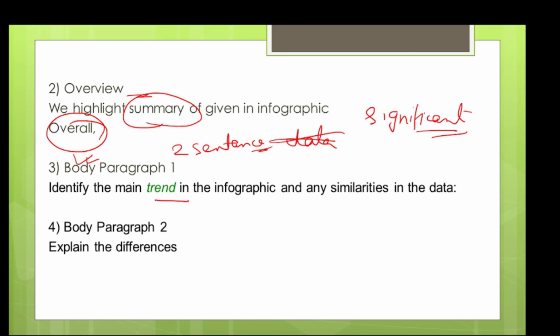Then comes your first body paragraph. In this you can mention the trend. In the second you can explain the difference. Okay, so this is the basic format of report writing.